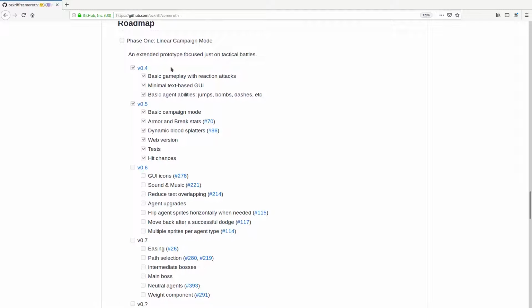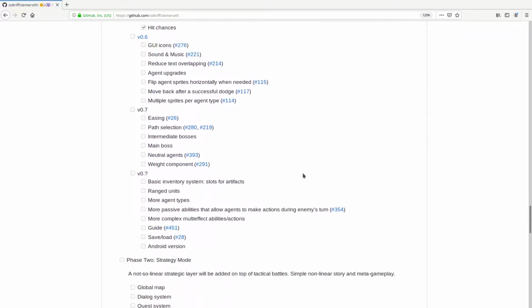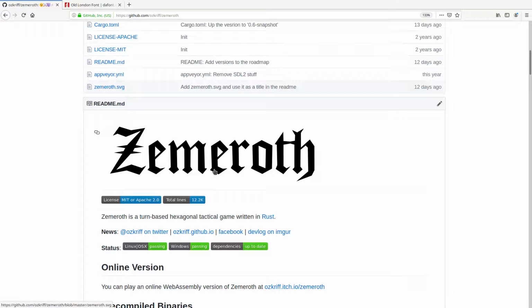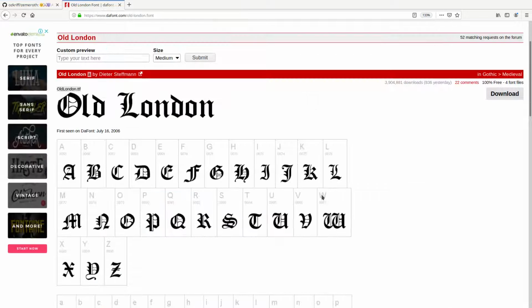There are a couple of non-code updates. I have added a roadmap section to the readme to show in which direction the project moves. I also added a new inspiration section with a list of games that inspire me to work on Zimmerot. The game now has a text logo. Not sure if it really fits the game, but it will do for now. It's a manually low poly vectorized text written with the old London font.